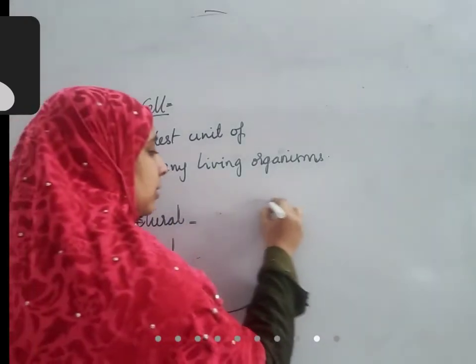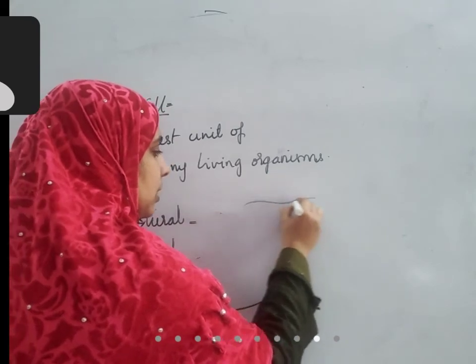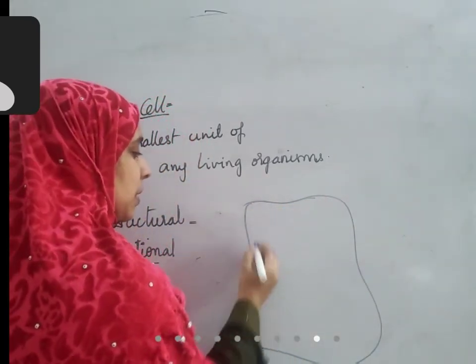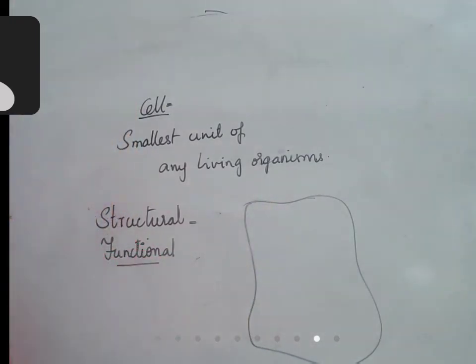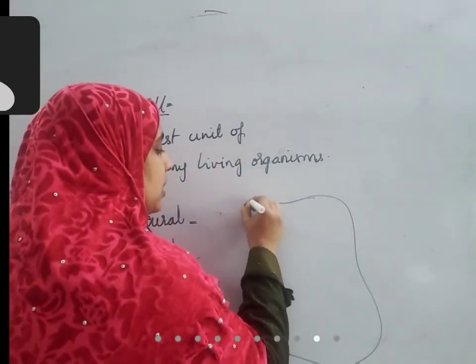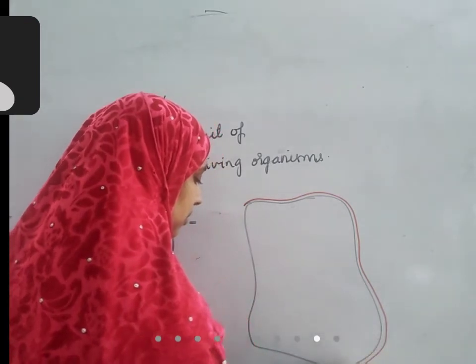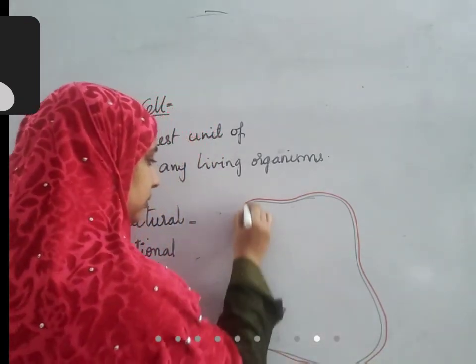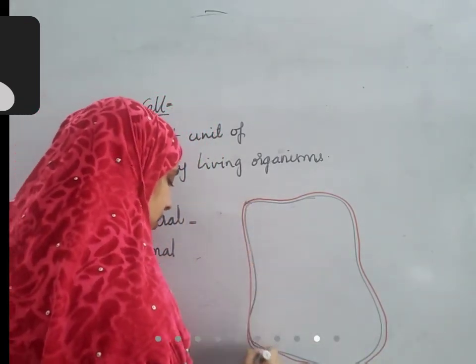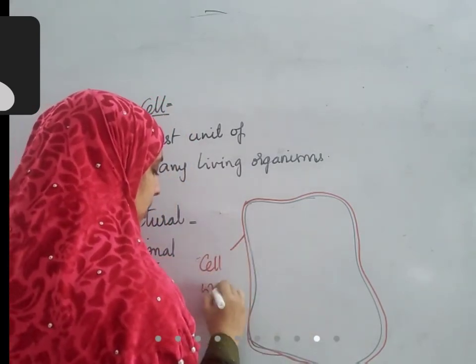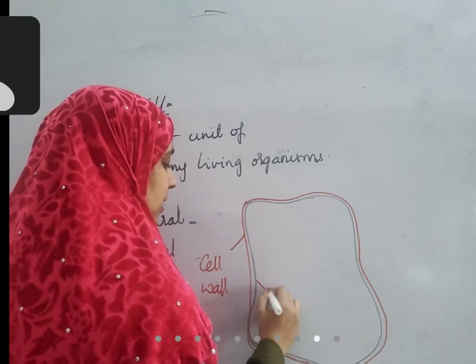The cell membrane, or plasma membrane, is present, and around this plasma membrane there is one cell wall. One cell wall is present outside.